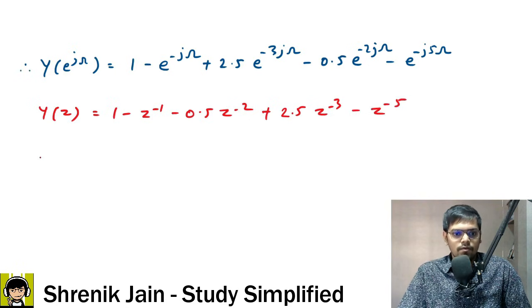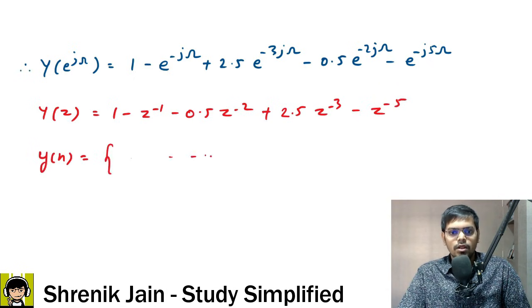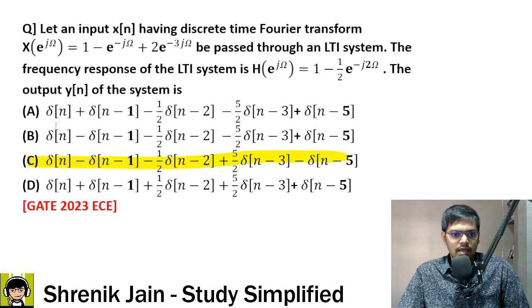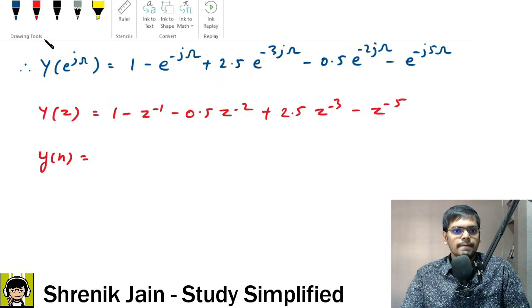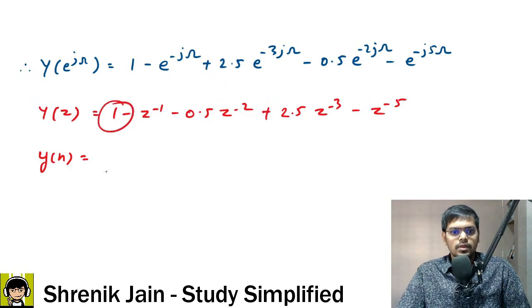Okay, now it's easy. If I need the respective time domain signal, I can write it either in the form of samples, or in the impulse form, as they are asking in the options, you need the impulse answer. So when n is 0, the amplitude is 1. So here we can say 1 into delta of n.